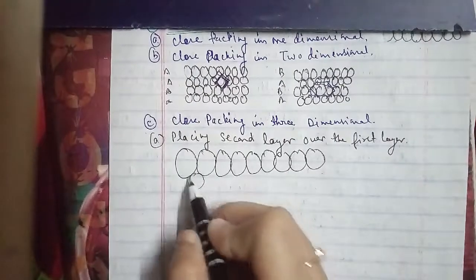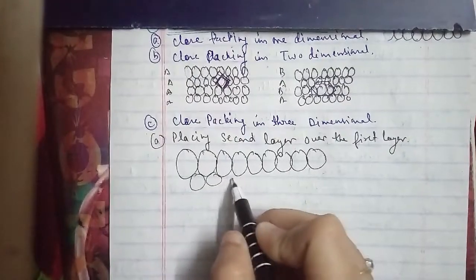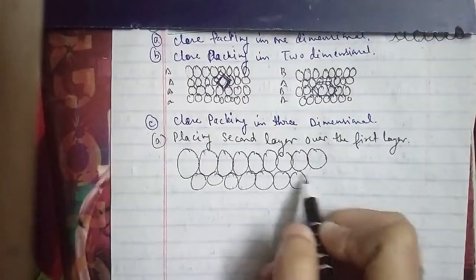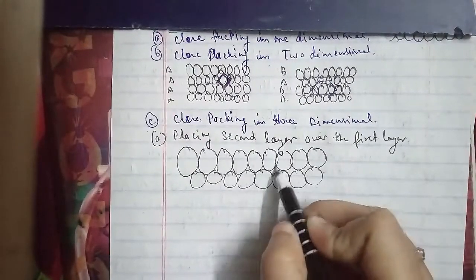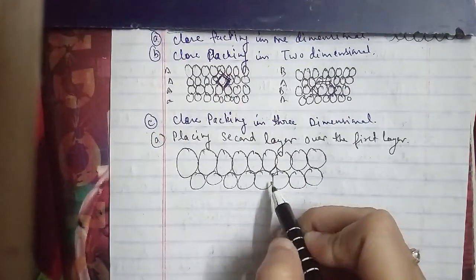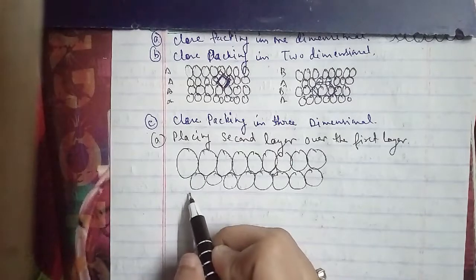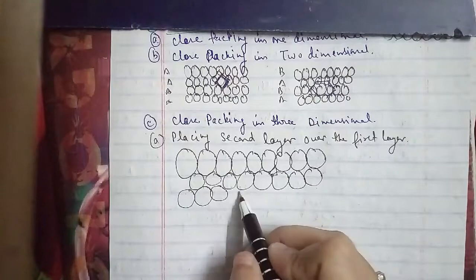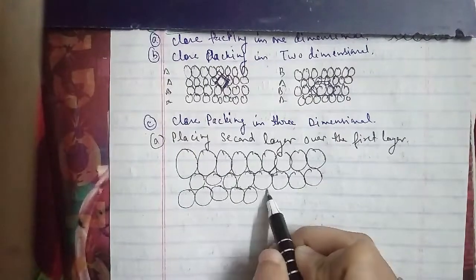As we can see here, this is tetrahedral, tetrahedral, tetrahedral, tetrahedral, and this is octahedral, and this is also a tetrahedral. They are forming with another one.